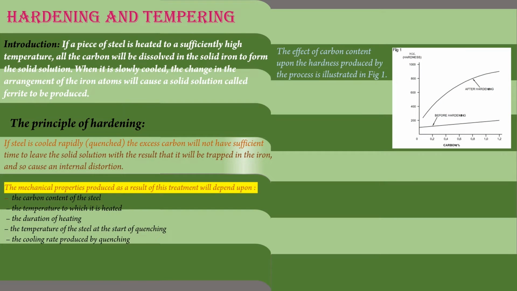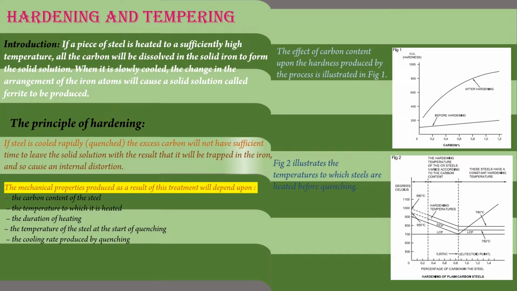If steel is cooled rapidly, or we can say quenched, the excess carbon will not have sufficient time to leave the solid solution, with the result that it will be trapped in the iron and so cause an internal distortion. Figure 2 illustrates the temperature to which steel is heated before quenching. The mechanical properties produced as a result of this treatment will depend upon the carbon content of the steel, the temperature to which it is heated, the duration of heating, the temperature of the steel at the start of quenching, and the cooling rate produced by quenching.